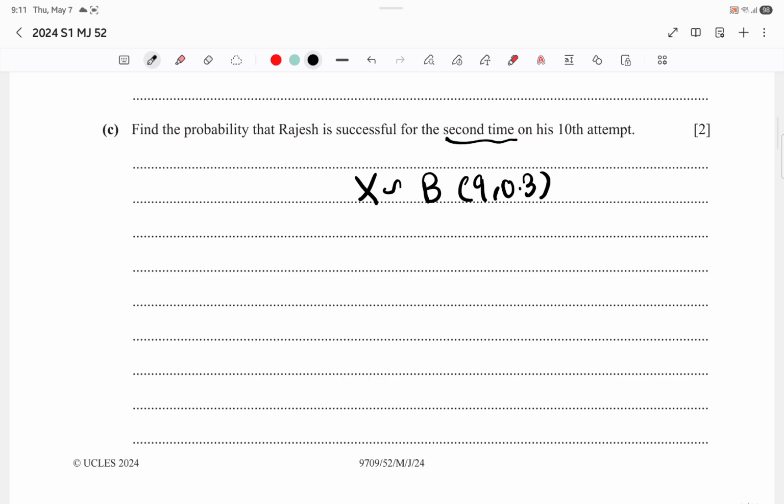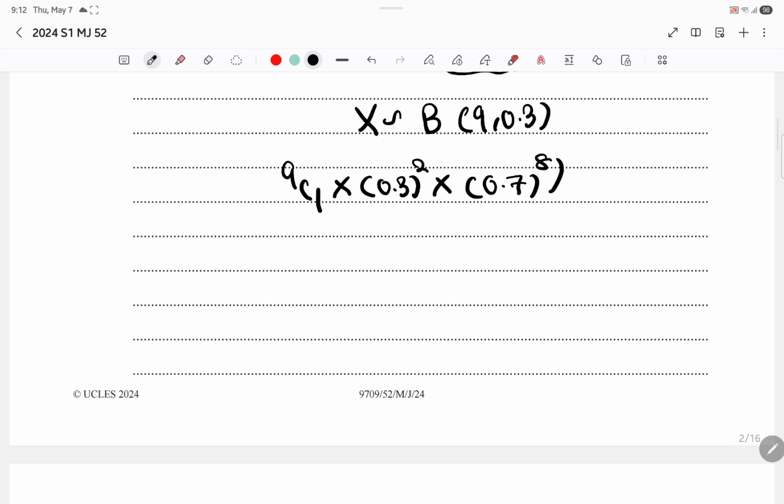Hence it's going to be 9C1, because we don't know out of the first 9 attempts which one he actually passes. But we do know that he passes twice, hence 0.3 squared, and the remaining 8 times he fails, hence 0.7 to the power 8. This is going to be his probability.